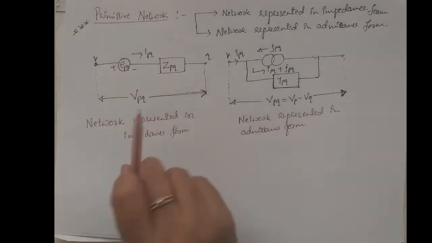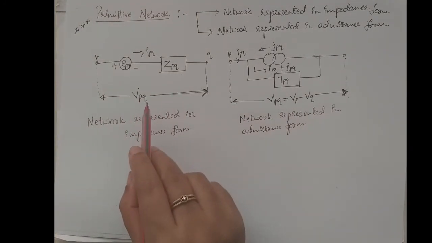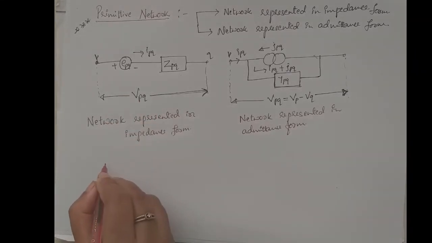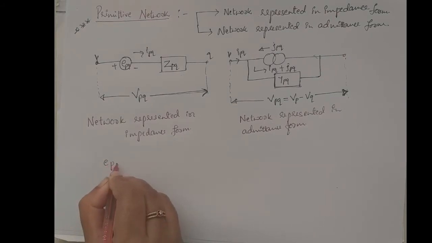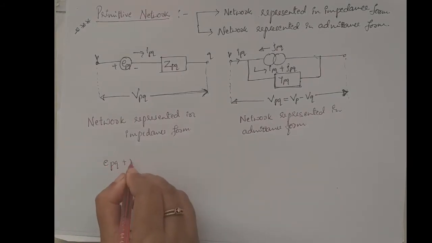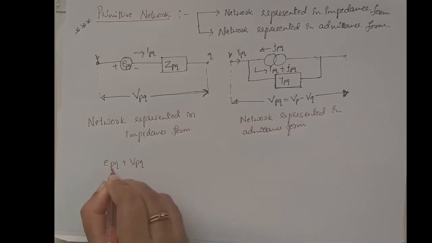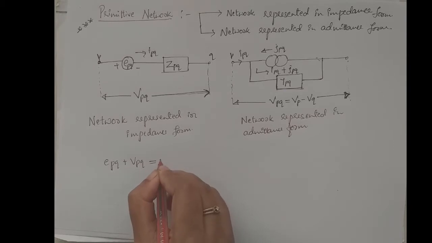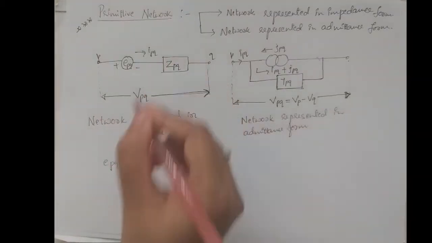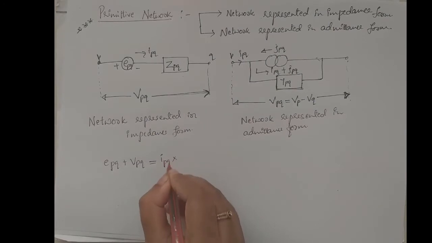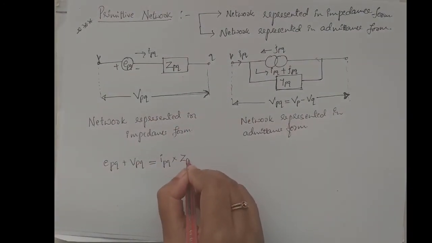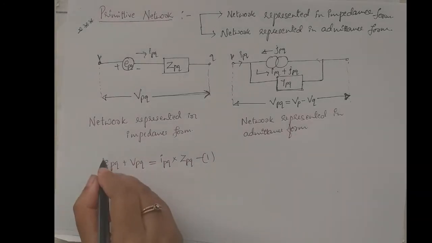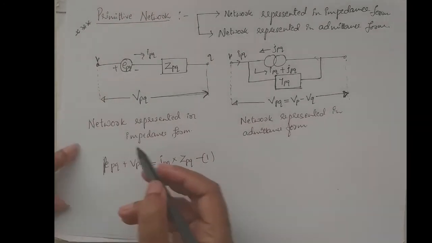Therefore, the performance equation in impedance form is given by EPQ plus VPQ is equal to current into impedance, that is, the current through the network IPQ into the impedance ZPQ. This is one of the equations.